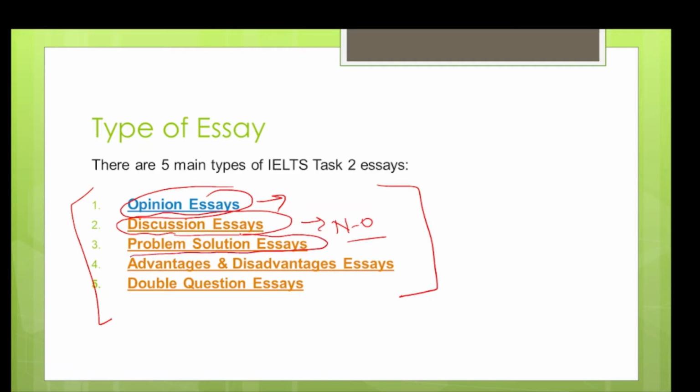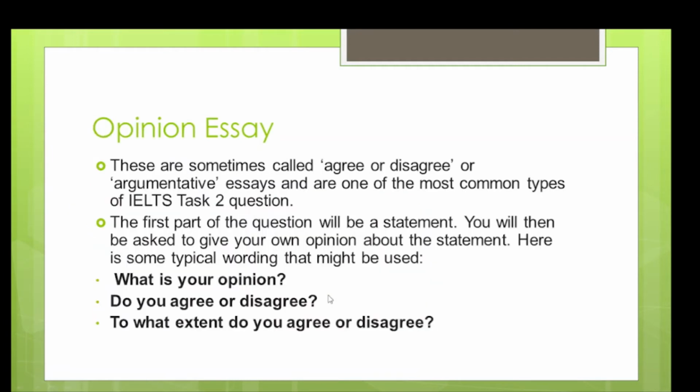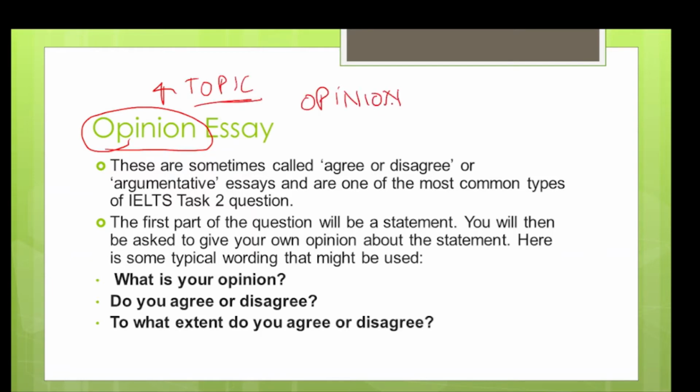Problem solution essay, in this they will give you certain topic and they will ask what is the problem of this, what is the solution for this. Advantage and disadvantage essay, they will be asking the pros, cons, benefits, drawbacks. Double question essay, so let's discuss in detail all type of essay. First type of essay is known as opinion essay. So what do you understand by word opinion? That they are giving you a topic and you have to present an opinion for that topic.